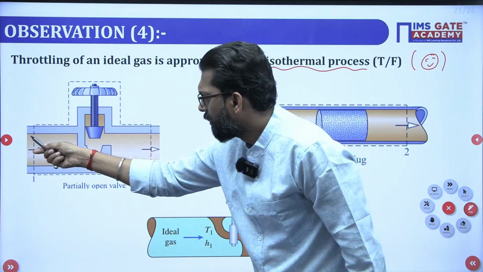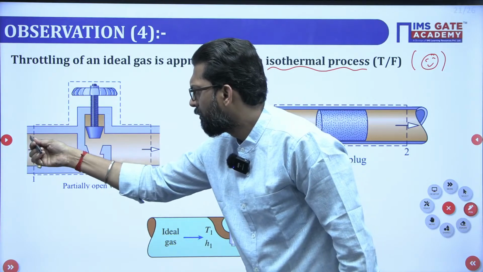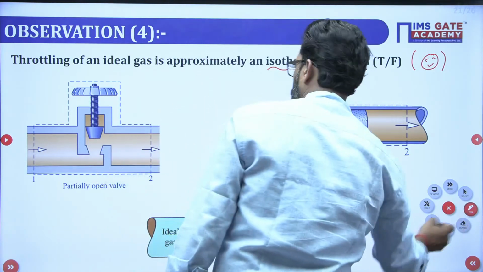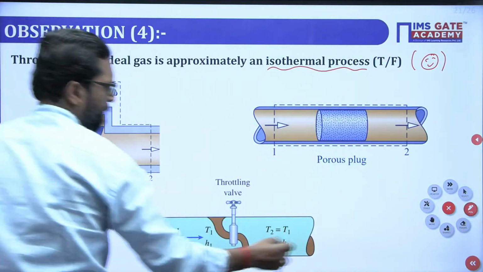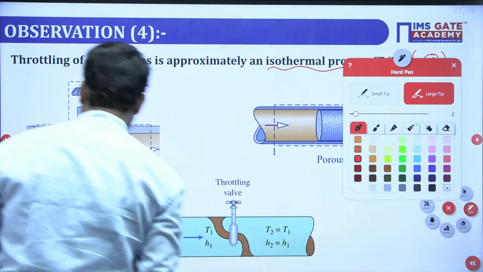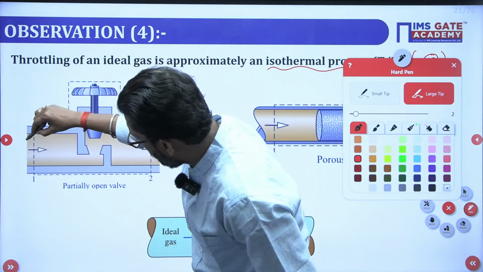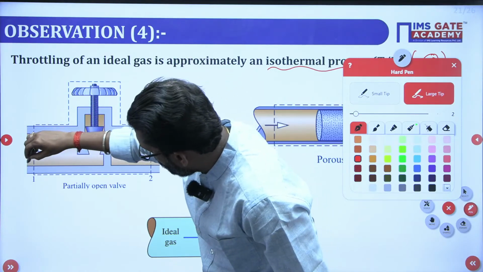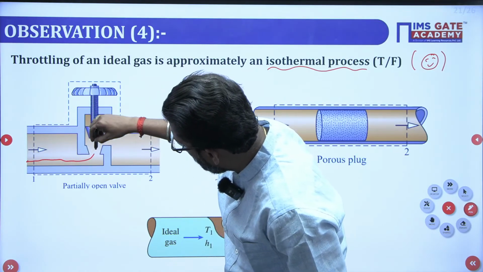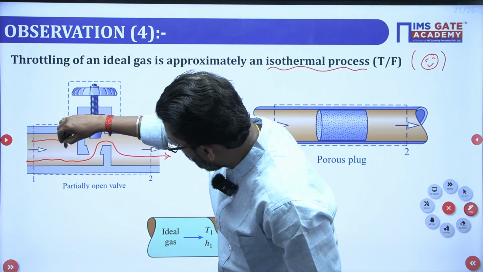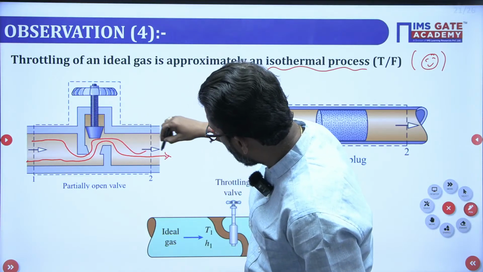See, this fluid is in here, and it will exit like that.